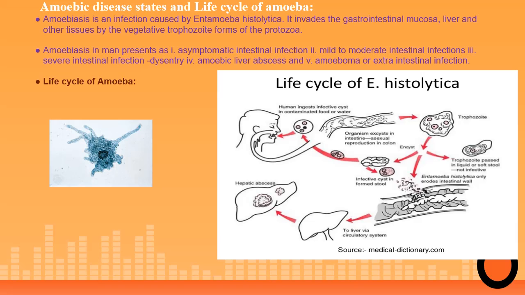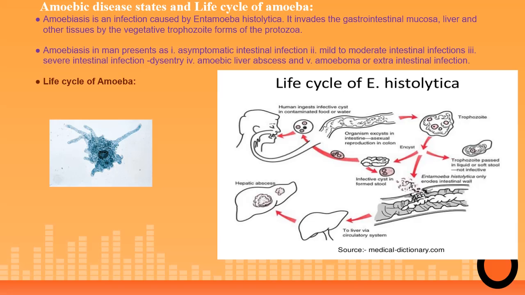Thus, amoebiasis in man presents in the form of symptoms as first, asymptomatic intestinal infection, second, mild to moderate intestinal infection, third, severe intestinal infection, that is dysentery, fourth, amoebic liver abscess, and fifth, amoeboma or extra-intestinal infection.